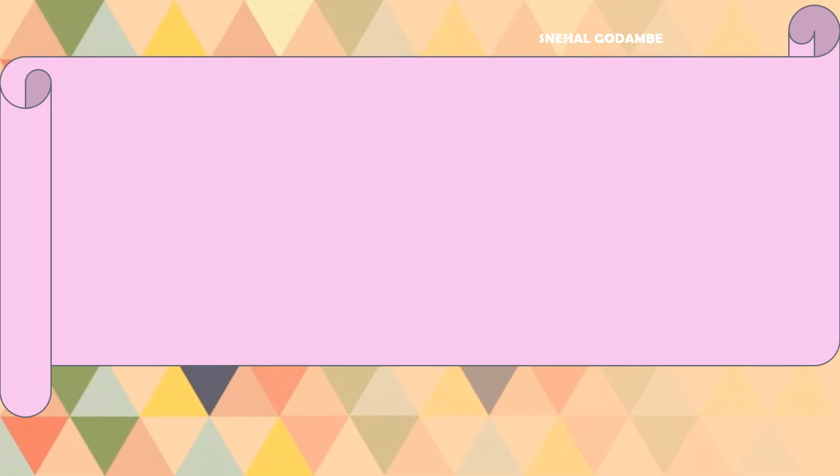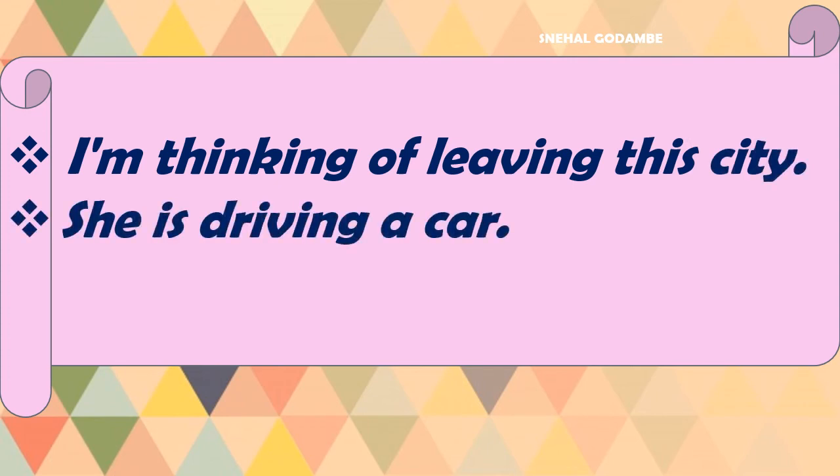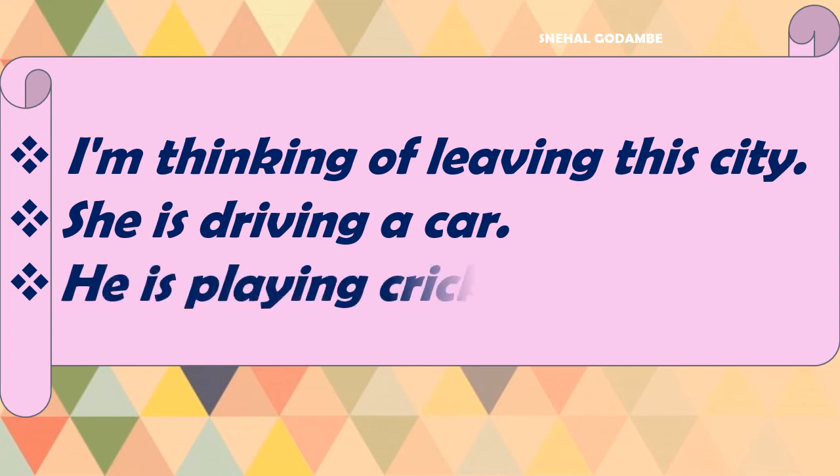Now we have studied sentences from simple present and simple past. Now read these sentences. I am thinking of leaving this city. She is driving a car. He is playing cricket. Look at their verbs and see what we have added there: thinking, leaving, driving, playing.